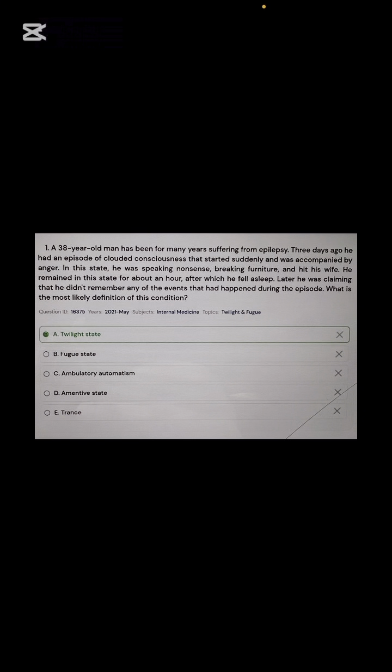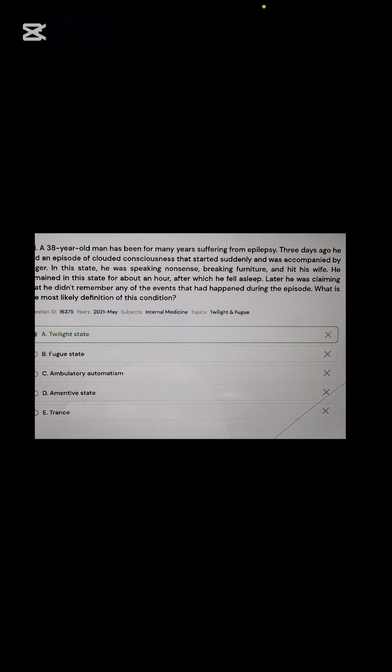Here is your favorite question where the patient starts to break furniture. He is also suffering from epilepsy. Three days ago he had an episode of clouded consciousness that started suddenly, accompanied by anger. In this state he was speaking nonsense, breaking furniture, hit his wife, and later says that he doesn't remember anything. So what state is it in this question? It is twilight state. Let's go next.